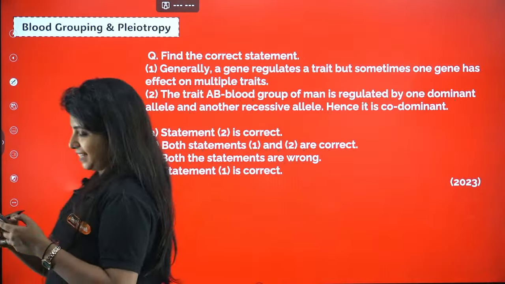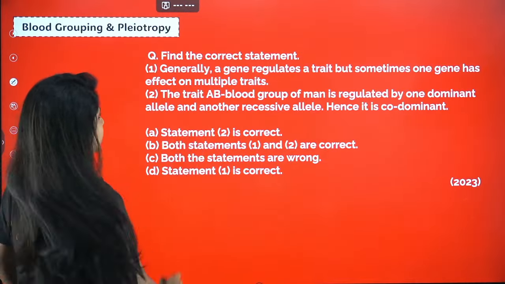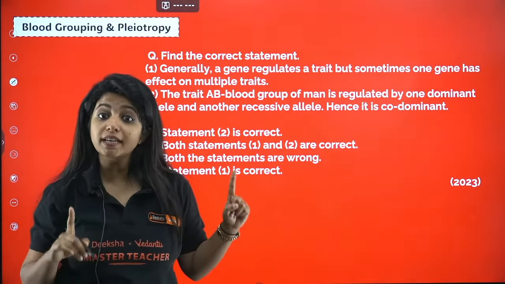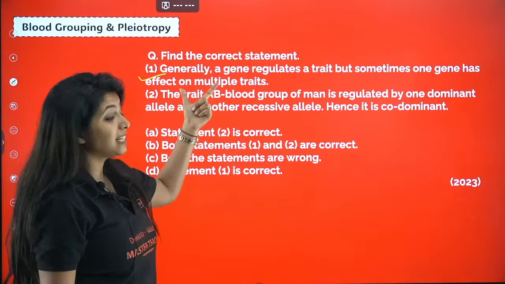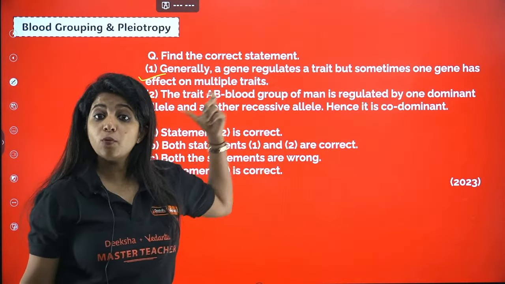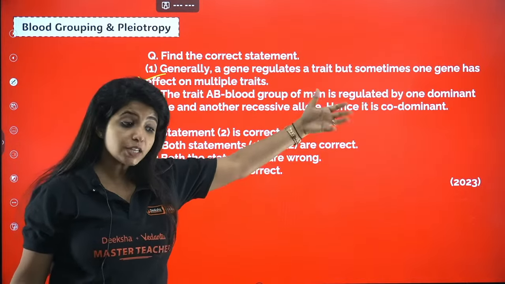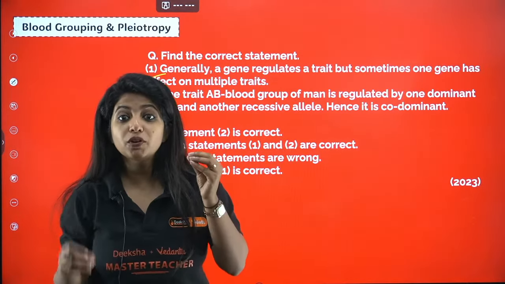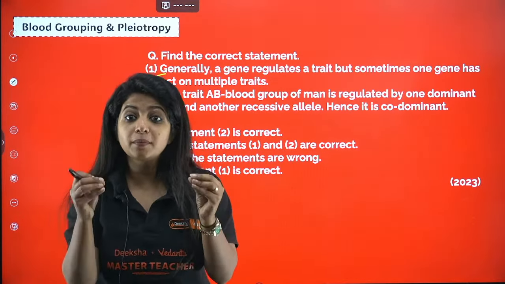Come on, champions. What is the answer for this particular question? Generally, a gene regulates a trait, but sometimes one gene has effect on multiple traits. This is pleiotropy. This statement is correct. Statement 2. A trait AB blood group of man is regulated by one dominant and another recessive allele. And hence it is known as codominant. Codominant means both of them are equally dominant. One cannot be dominant and one recessive. So this is wrong. A and B, both of them are actually showing codominance, where both of them are equally dominant. There is no role of a recessive allele out there. So this statement is going to be wrong. So what is the answer for this particular question?